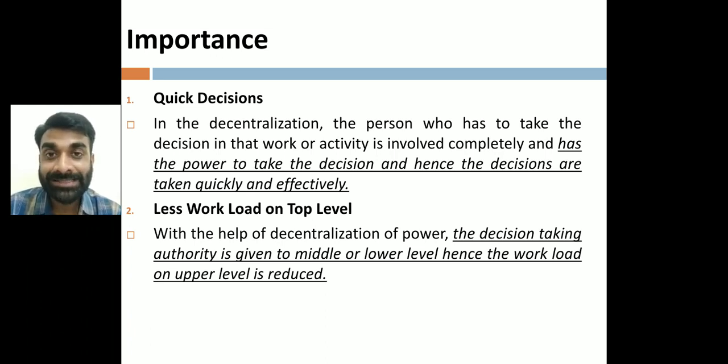When access to authority is there, obviously quick decisions will be taken, right? And effectiveness is going to be there. Work will be completed on time, so managers are going to become effective, right? Understand the difference between effective and efficient. Effective means that whatever task has been assigned is completed within a stipulated period of time. Efficiency means with minimum cost and with fewer errors, right? So when decentralization is there, quick decisions can be taken. So the effectiveness of the managers is going to what?